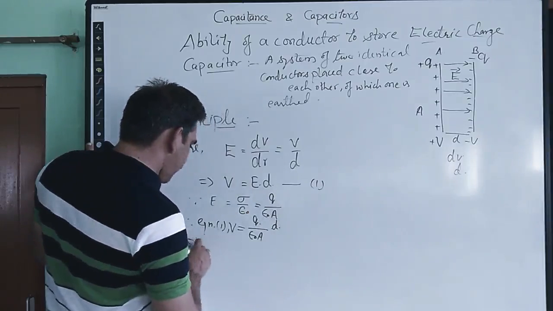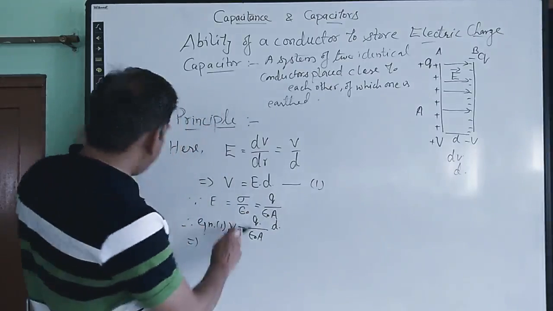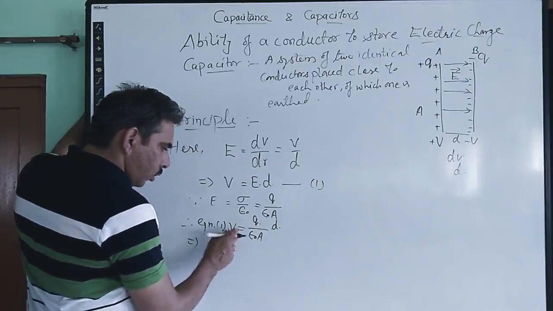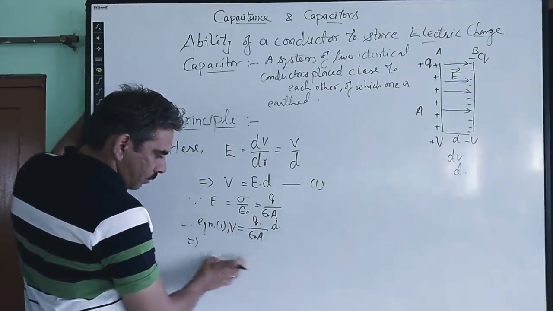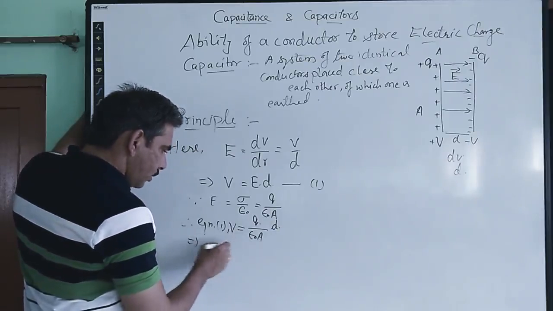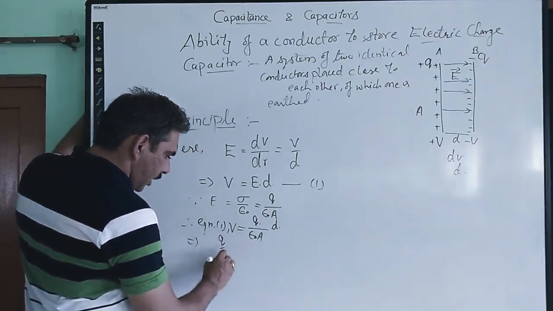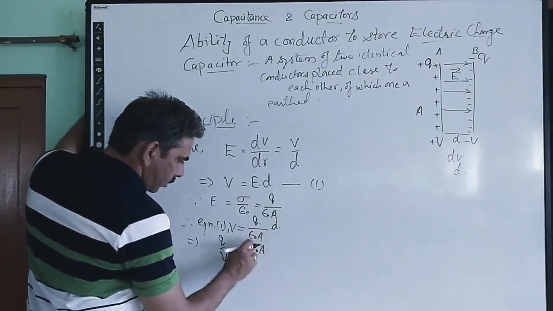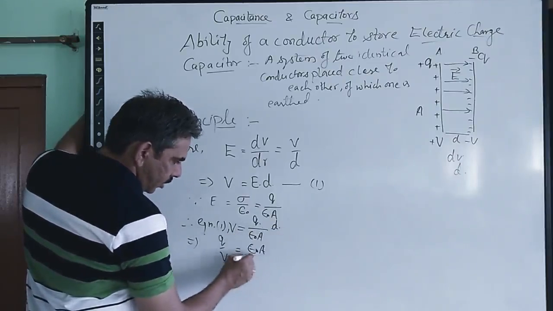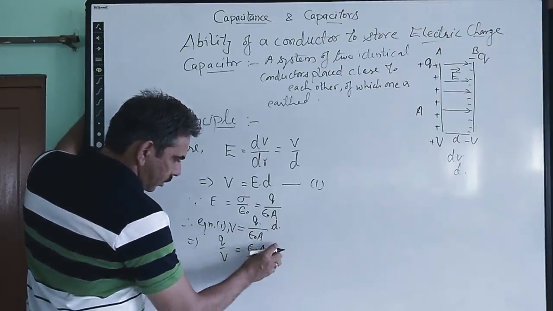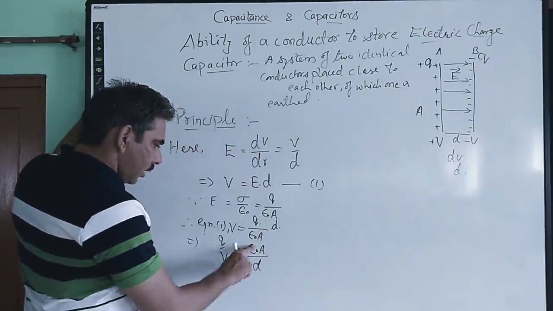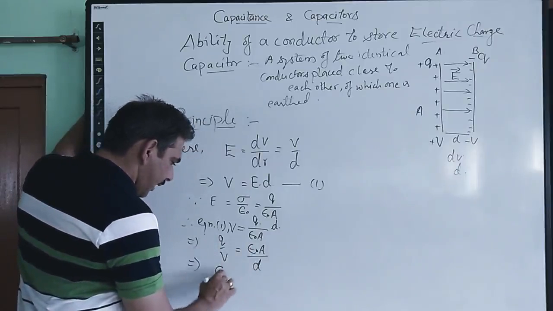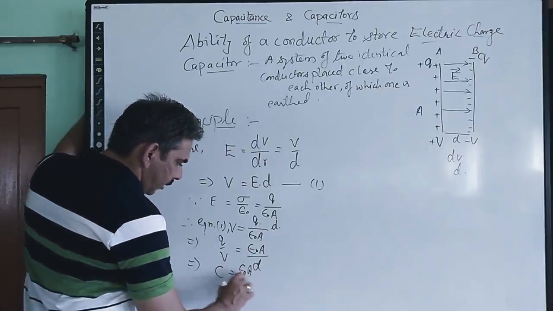From here we can calculate Q upon V. V goes to the other side, and epsilon naught A goes to the other side, and d comes in the denominator. This ratio Q upon V is nothing but the capacitance of this parallel plate capacitor. So it is epsilon naught A upon d.